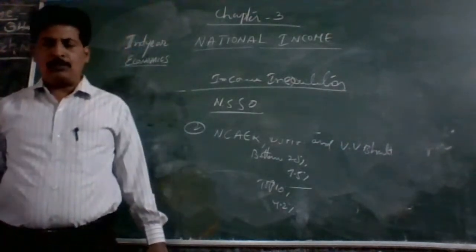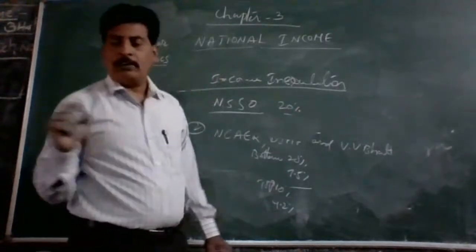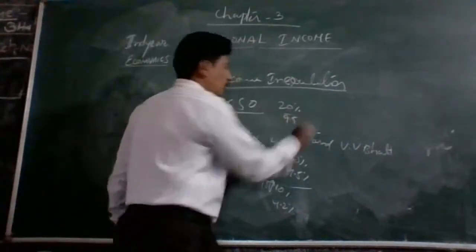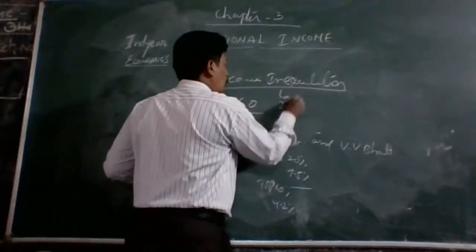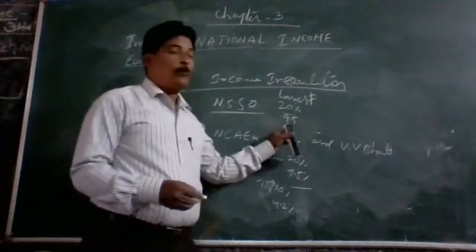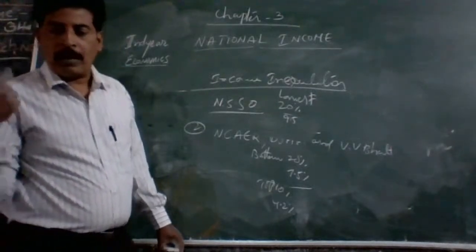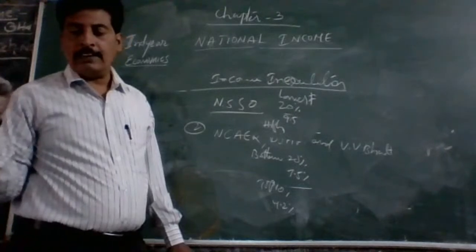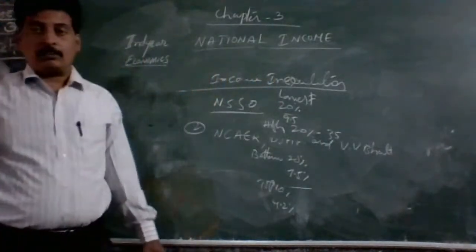The lowest 20% of households account for only 9.5% of total consumption, whereas in rural areas the highest 20% of the people are having nearly 38% of consumption.